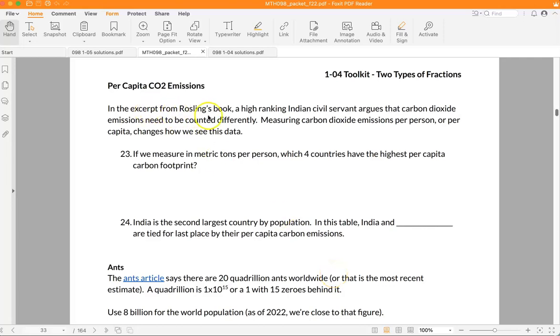So in the excerpt from Rosling's book, a high-ranking Indian civil servant argues that CO2 emissions need to be counted differently. So this civil servant is arguing that rather than looking at total emissions for the whole country, we should be looking at CO2 emissions per person, or per capita.